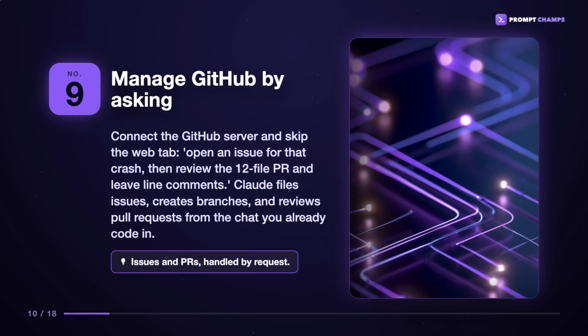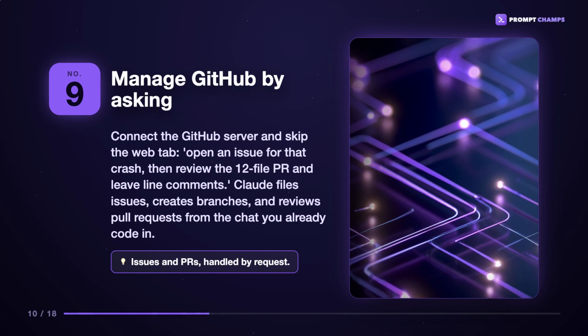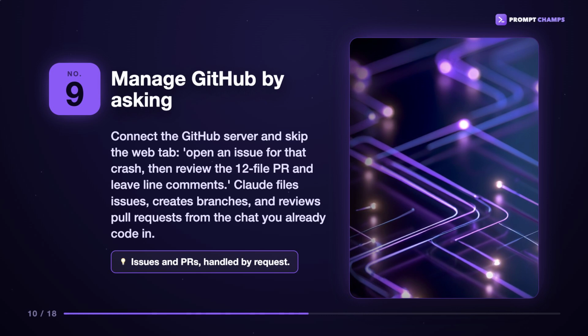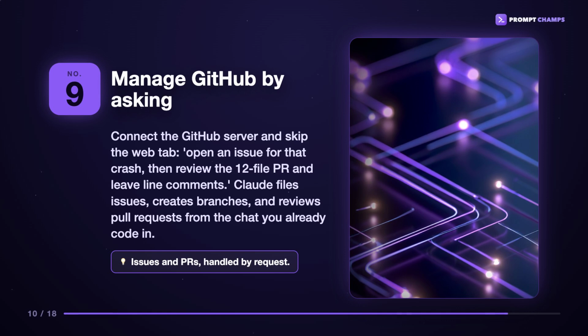Number 9, manage GitHub by asking. Connect the GitHub server and skip the web tab. Open an issue for that crash, then review the 12-file PR and leave line comments. Claude files issues, creates branches, and reviews pull requests from the chat you already code in.